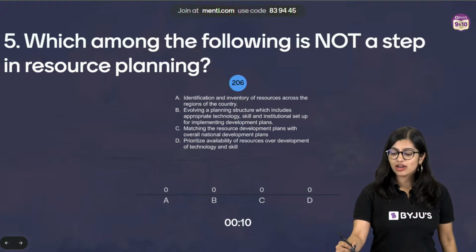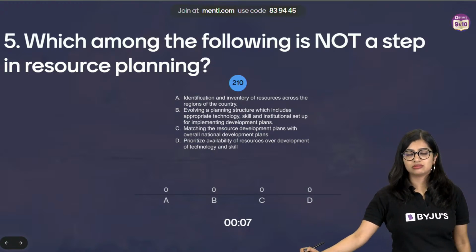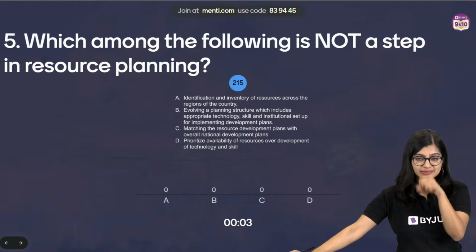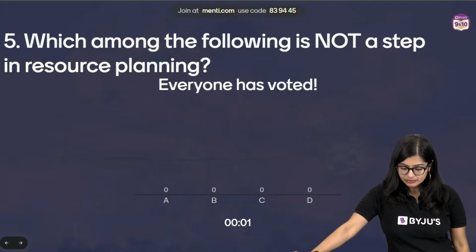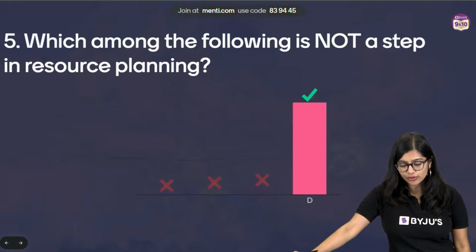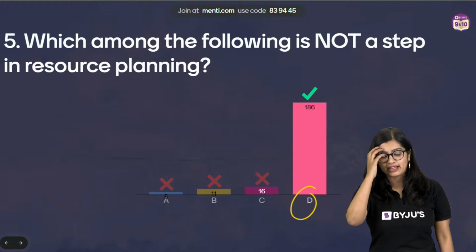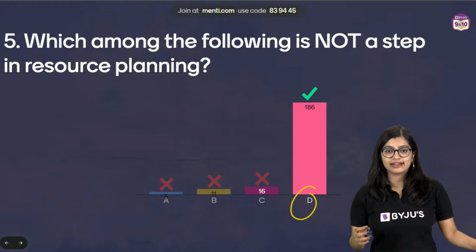See, if you are finding all of this easy, that means that you know the topics. Everybody took so long to vote. Very good, all of you, very good. Correct answer here is option D, right? So now we know that in the case, right?